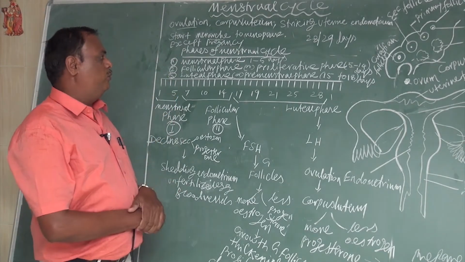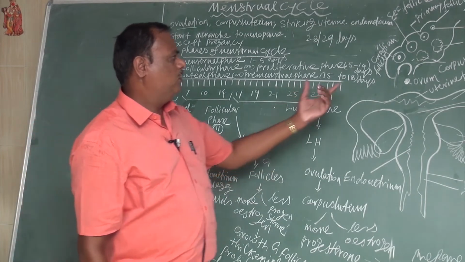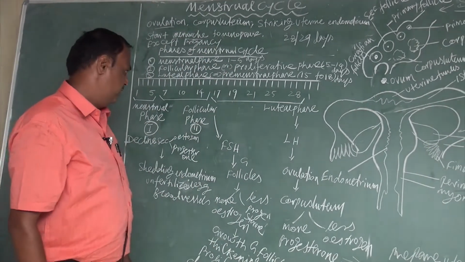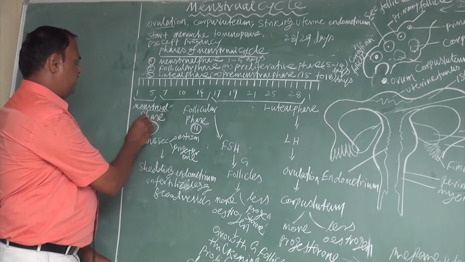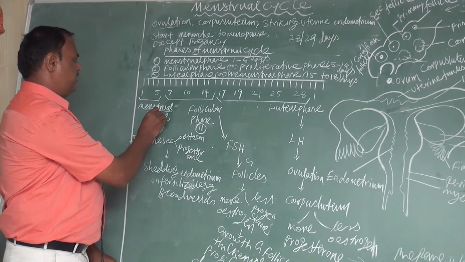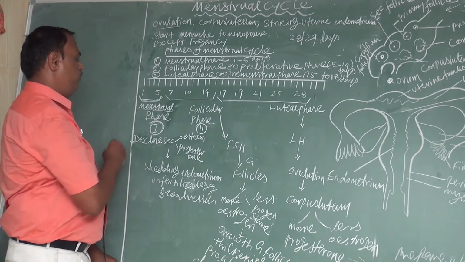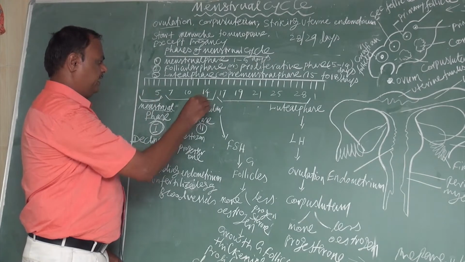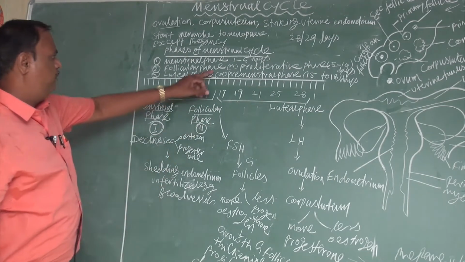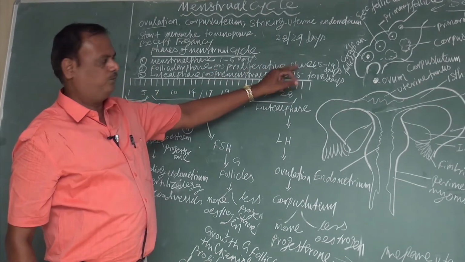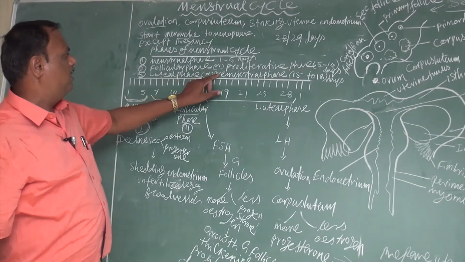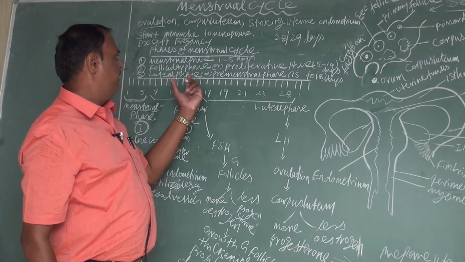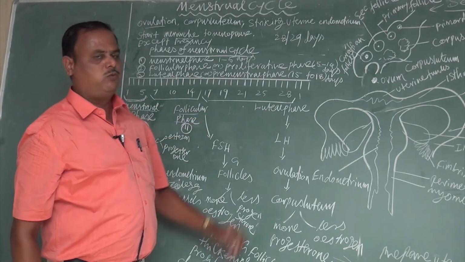Based on the changes in the inner region of the ovary and the uterine endometrium, the menstrual cycle is divided into three different phases. The first is the menstrual phase, mostly between the first and fifth day. The second is the follicular phase, between the 5th and 14th day, also called the proliferative phase. The third is the luteal phase, or premenstrual phase, mostly between the 15th and 28th day.